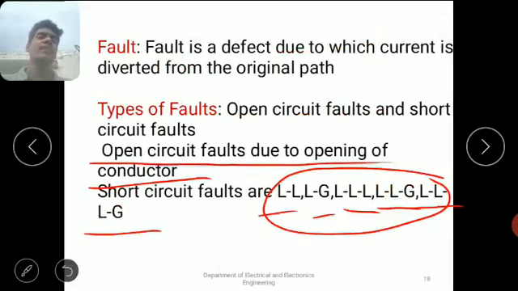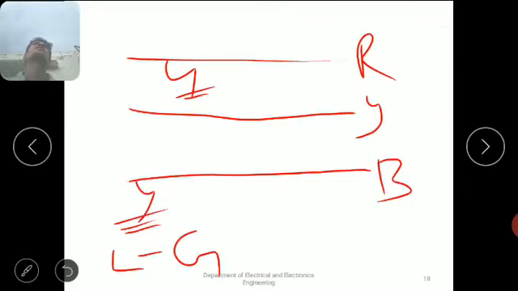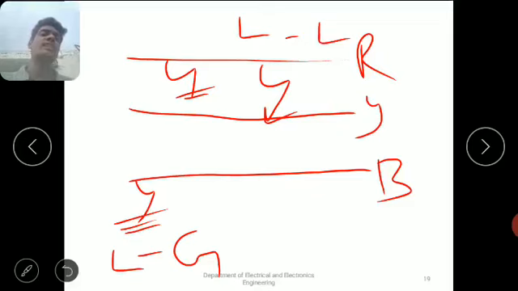the line to line fault. If the fault occurs between the R phase and Y phase, then it is called a line to line fault. The line to line fault here is between the R phase and Y phase, or otherwise Y to B. This is the fault between the Y phase and B phase. That is the meaning of line to line fault.